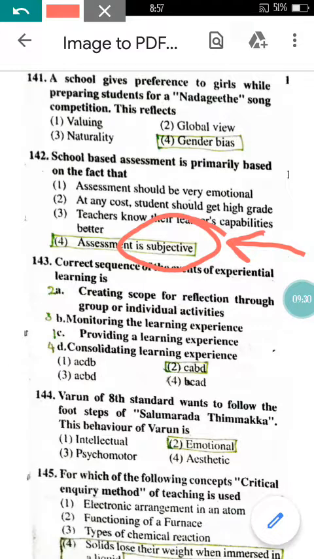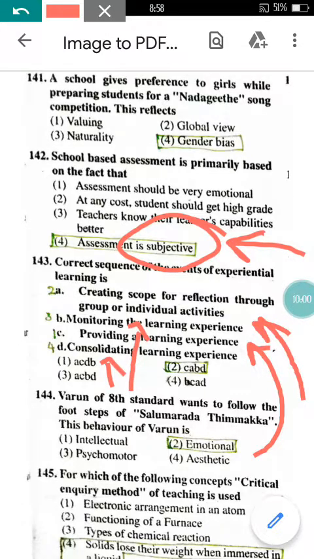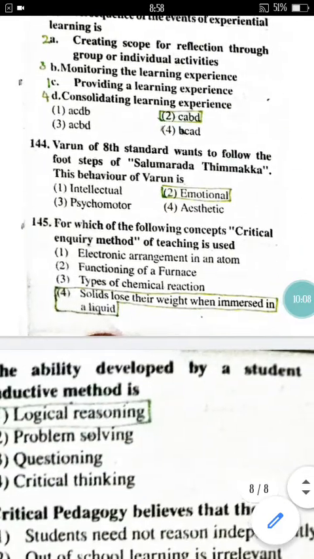Come to question number 143. Correct sequence of the events of experimental learning is. In experimental learning, what are the correct sequence? What is the correct order here? For experimental learning, first we have to provide a learning experience to the students. Then we have to create the situation there. Then we have to monitor the situation, then we have to consolidate it. So option here will be the option 2, that is CABD is the correct sequence or correct order, you can say. Now come to question number 144 here.